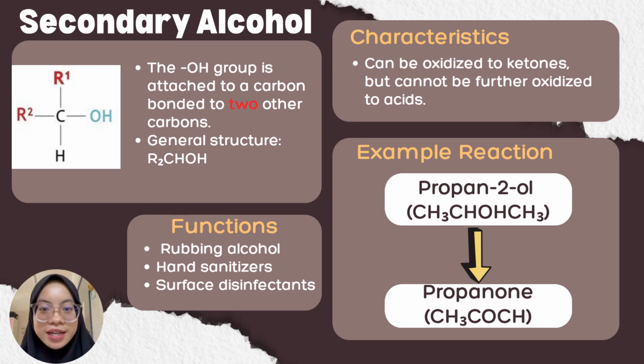Next, I will explain secondary alcohol. A secondary alcohol is an alcohol in which the hydroxyl group is bonded to two other carbon atoms. The characteristic of secondary alcohol is that it can be oxidized to form ketones. However, unlike primary alcohol, it cannot be further oxidized into carboxylic acid under normal conditions. Secondary alcohol functions as rubbing alcohol, hand sanitizers, and surface disinfectants. The example that we have here is propan-2-ol, which gets oxidized to form propanone.